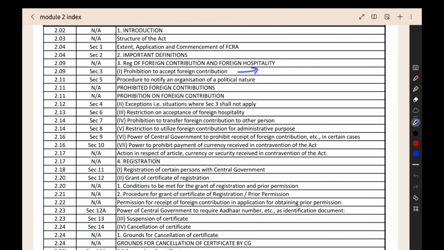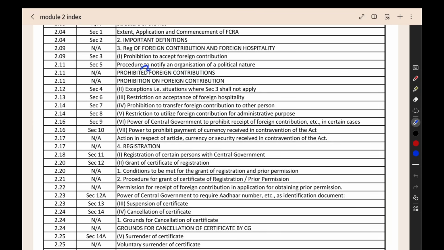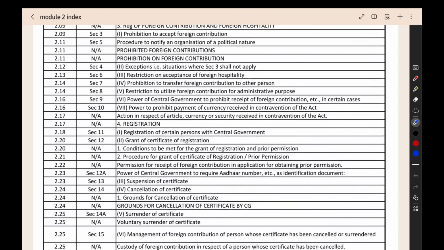Prohibition to accept the foreign contribution, that point we saw. Then procedure to notify an organization of political nature, that point also we saw. There is a procedure to notify any organization by the central government as an organization of political nature. Then prohibition on foreign contribution, and the exception where section 3 will not apply: when you are receiving from a relative, as a salary, in the ordinary course of business, or as a gift, as a part of an Indian delegation, then in those cases the restriction will not apply. Then foreign hospitality, which some persons should not receive.